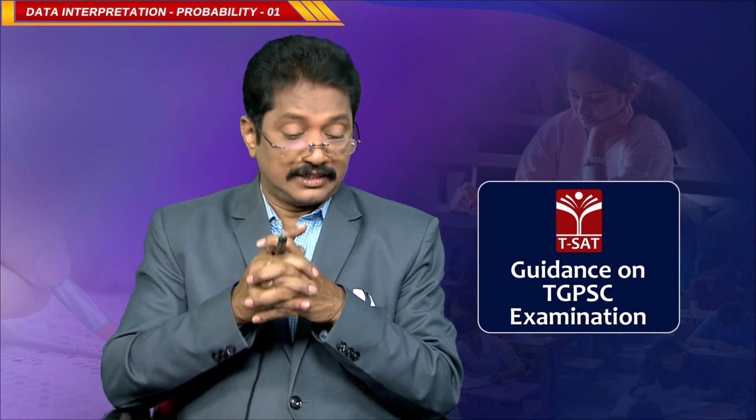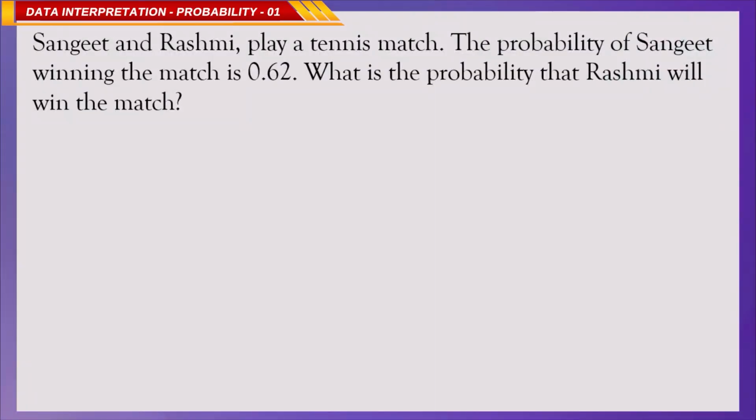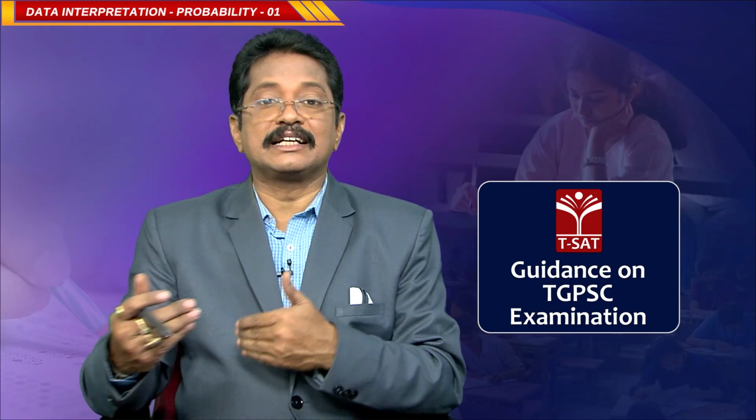Now, coming to the next question. Sangeet and Rashmi play a tennis match. The probability of Sangeet winning the match is 0.62. What is the probability that Rashmi will win the match? When there are 2 players playing a tennis game, one will win the game and the other will lose the game. Correct? One is the gainer, another one is the loser.